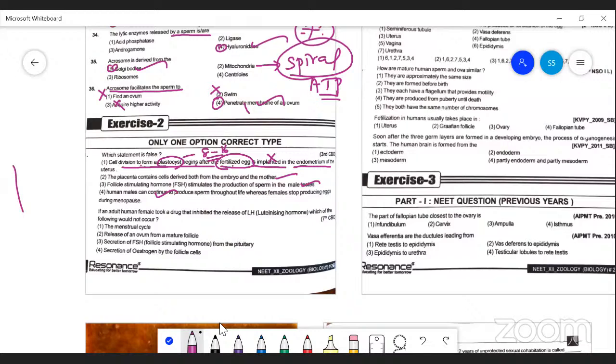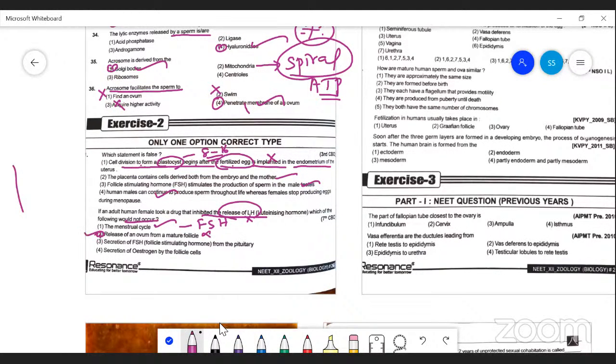Next one. If an adult human female took a drug that inhibited the release of LH, luteinizing hormone, which of the following is correct? So, the following would not occur. The menstrual cycle will occur because that is done by the hormone called FSH. The LH actually prevents the ovulation. Remember this. Release of an ovum from the mature follicle is prevented.